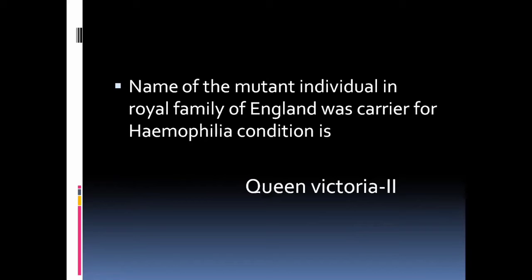First, an example in the royal family: Queen Victoria, of the royal family of England, suffered from the hemophilia disease. She was a carrier of the hemophilia condition. Okay, Queen Victoria had this disease in the royal family of England. Mutant individuals were present in Queen Victoria's line, and she is suffering from the hemophilia condition.